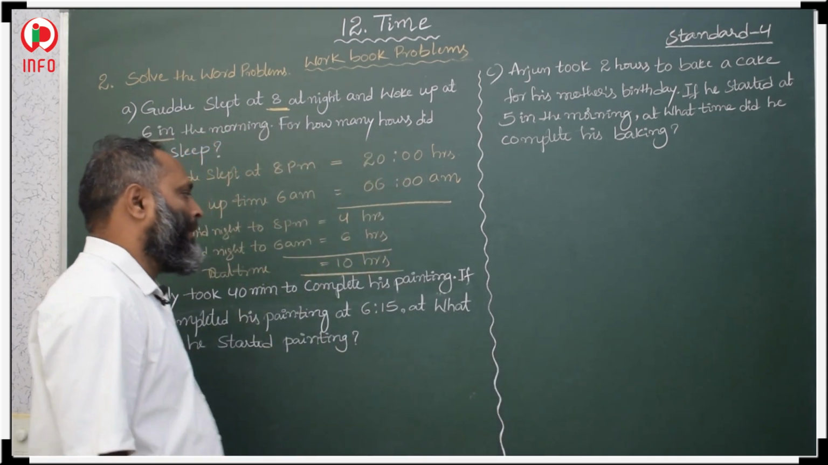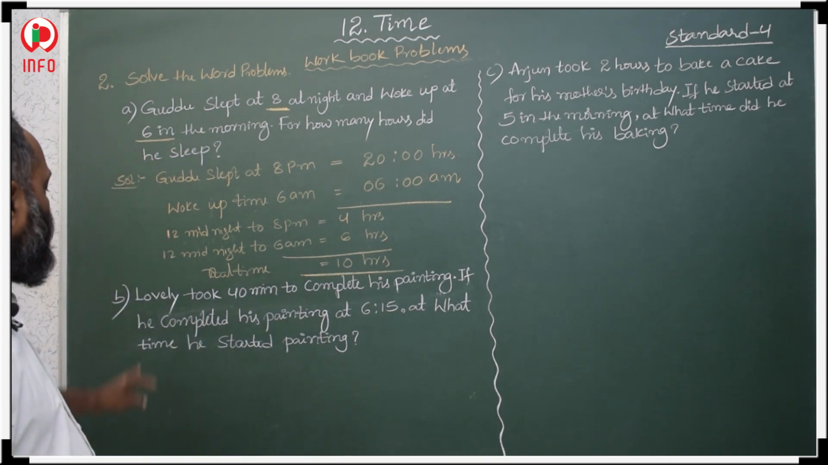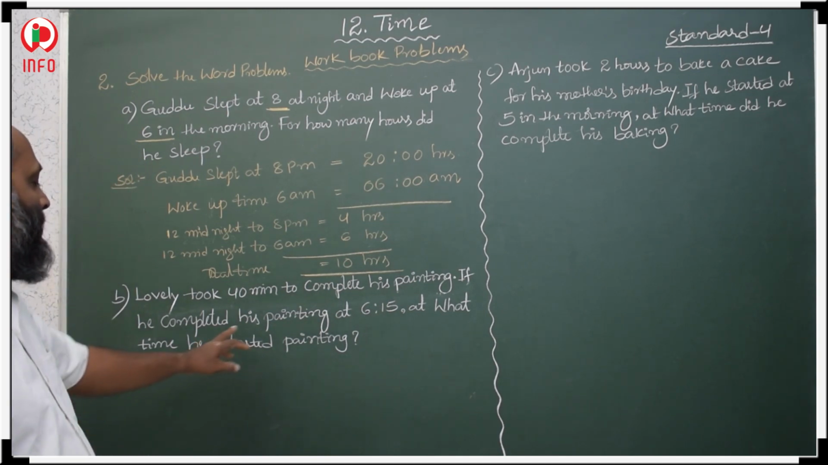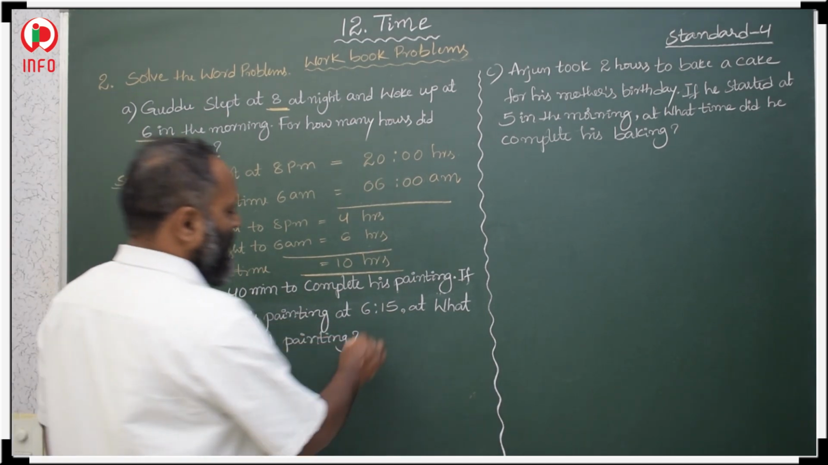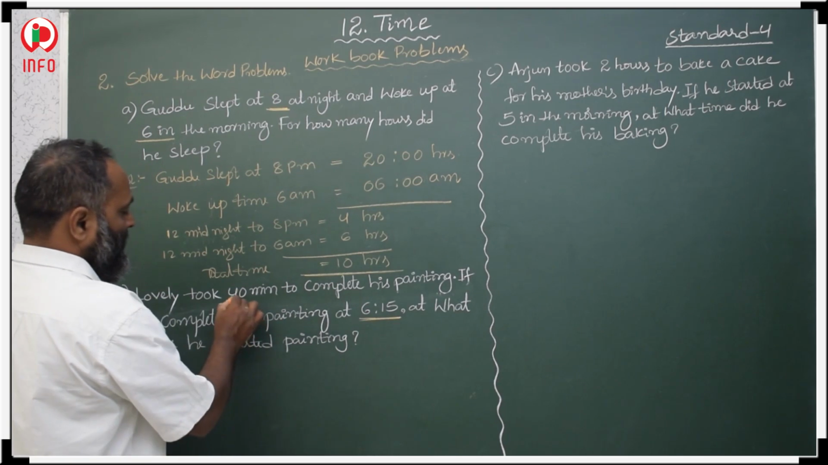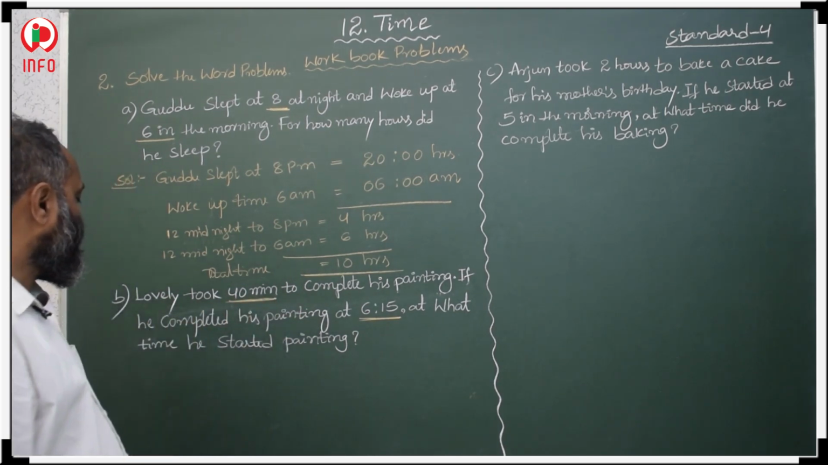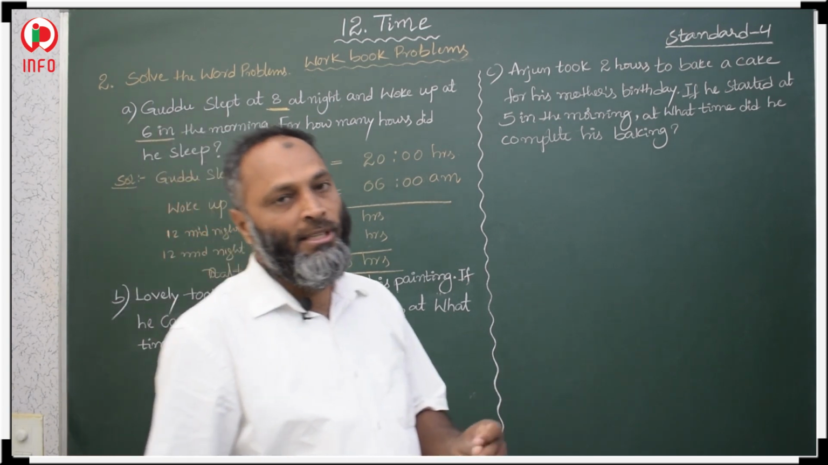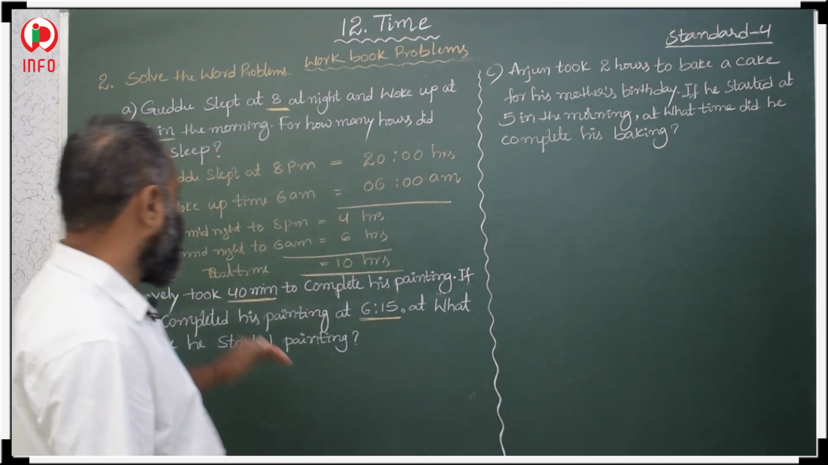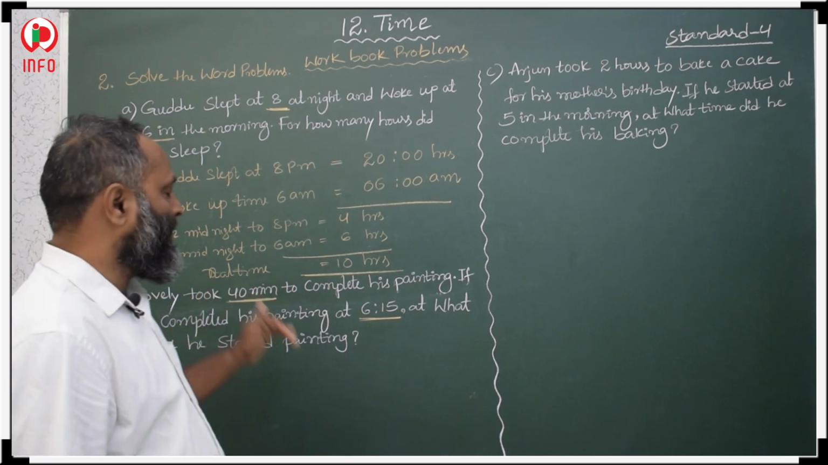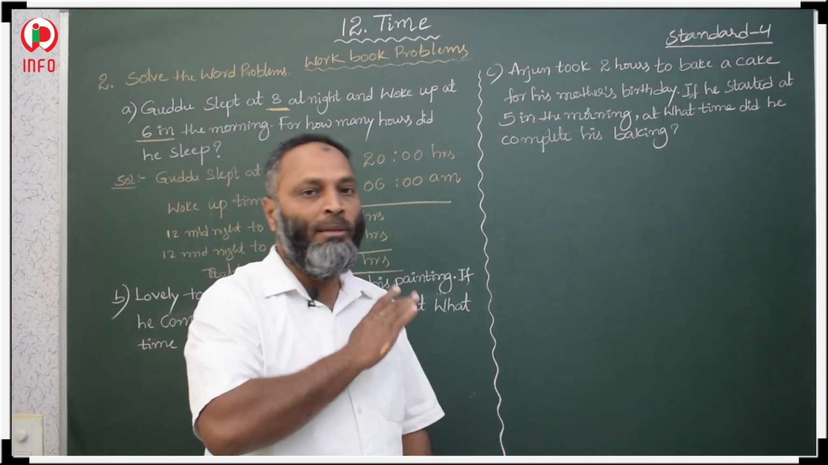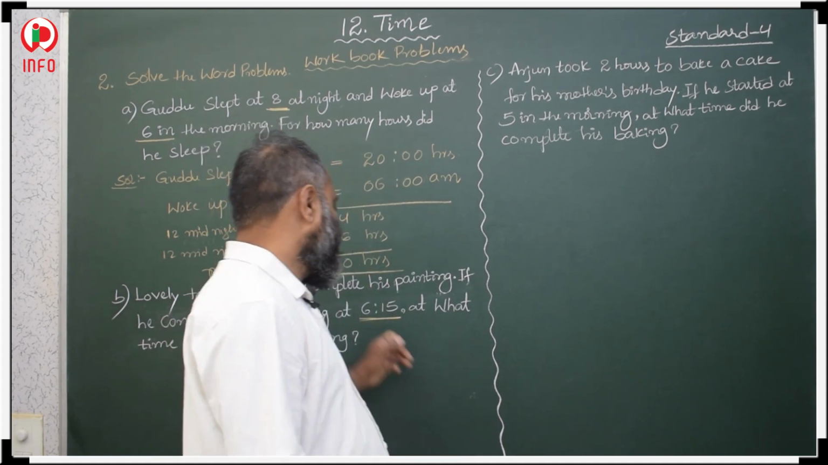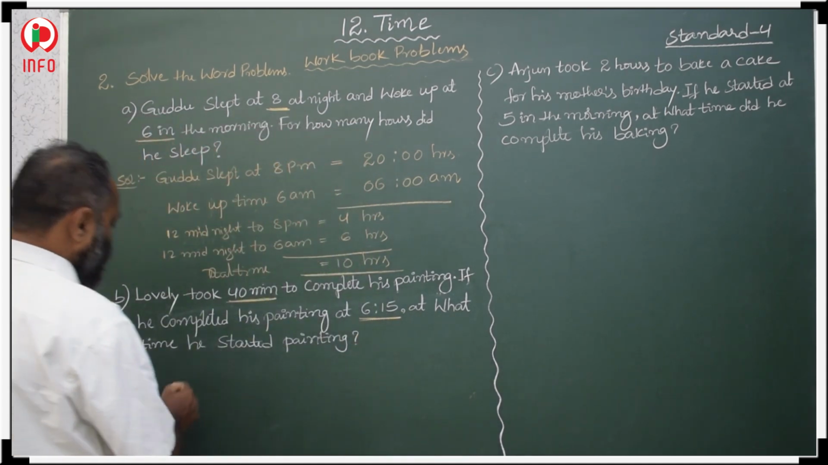Okay. Now after that, Lovely took 40 minutes to complete his painting. If he completed his painting at 6:15, then at what time did he start? Here the ending time is given, 6:15. He completed his painting in 40 minutes. Since he is asking the starting time, we should subtract 40 minutes from the ending time. Okay.